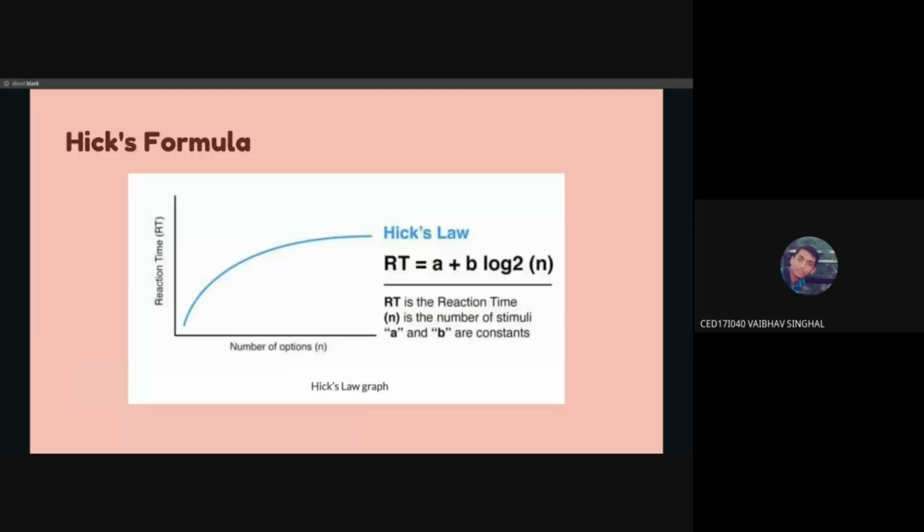So the ways to improve, okay, sorry. Yeah, so this is basically Hick's formula. You can see again it's a logarithmic function, and the time is directly proportional to the number of options. Giving options is great, but having too many options is going to increase the cognitive load on the user. We don't want that when we give a user a product or a website, because the user would be so confused they would just leave, and nobody would like that.